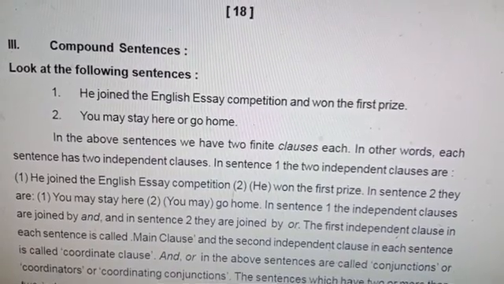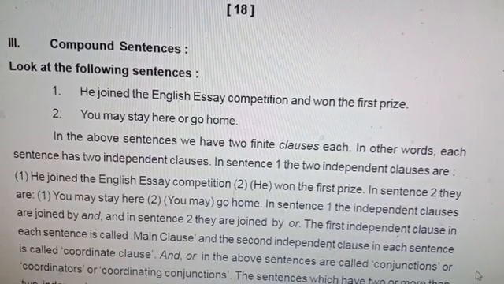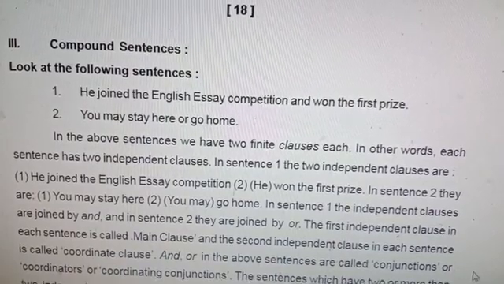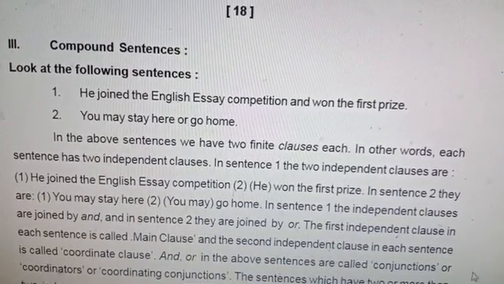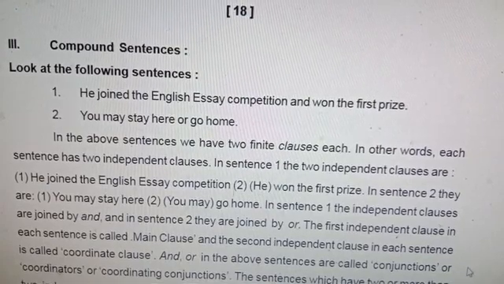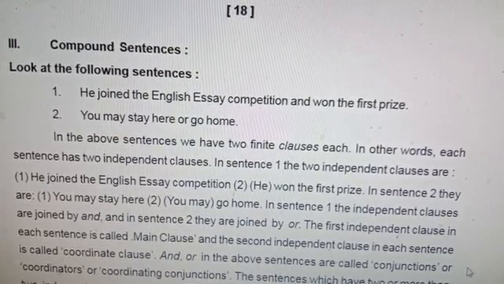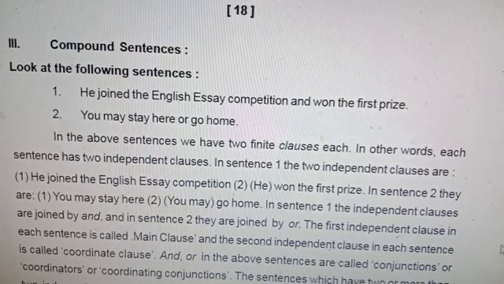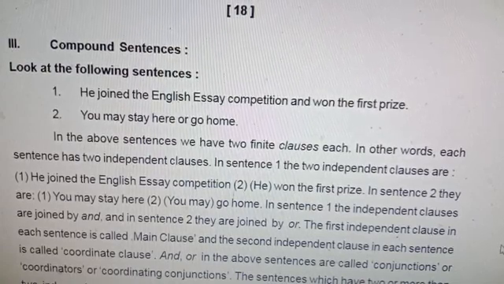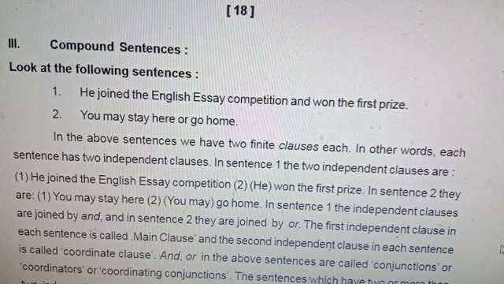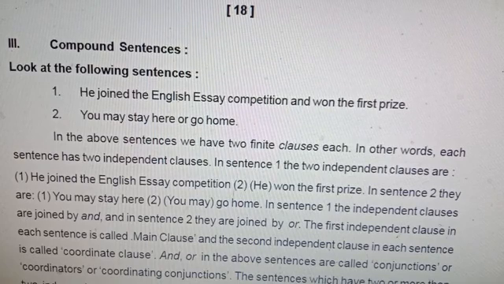In the previous classes, we have noticed what actually a simple sentence is. Sentences are of three types: simple, compound, and complex. We know what a finite verb is and what a non-finite verb is. The verb which carries the tense form is known as finite. A verb having no tense form is a non-finite verb. Having one finite verb in a sentence is called a simple sentence.